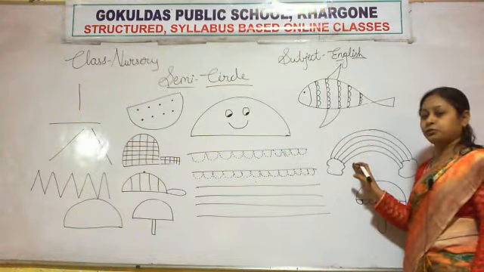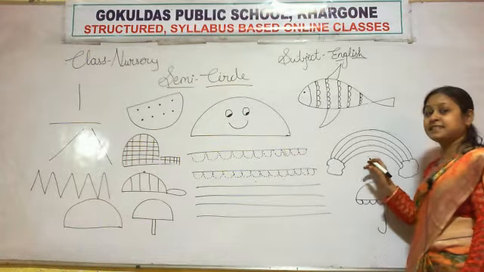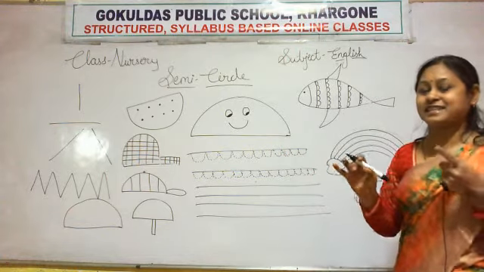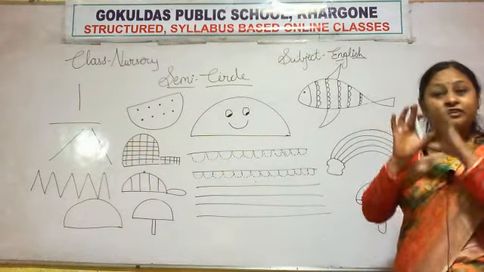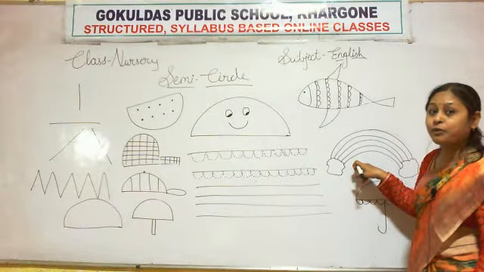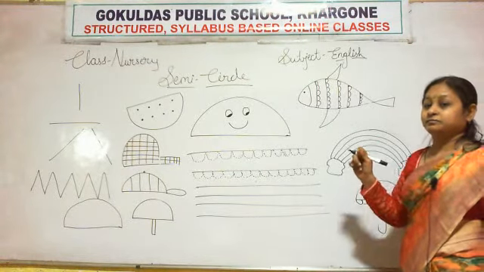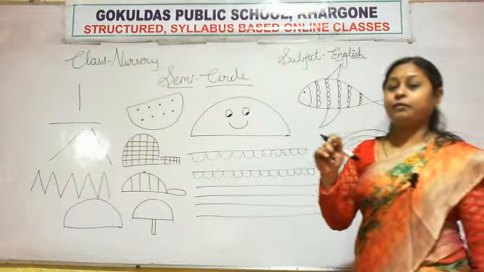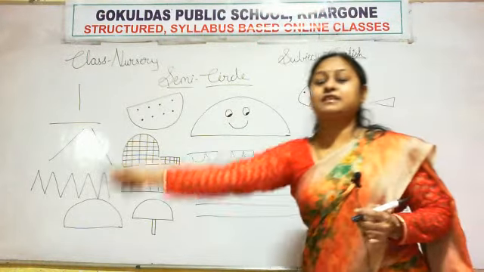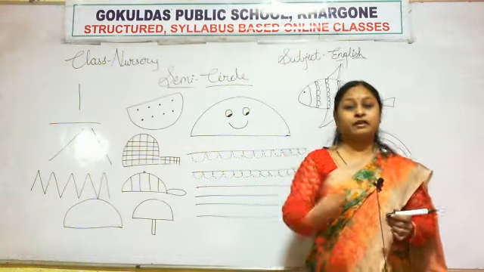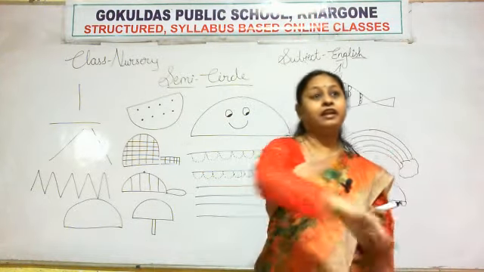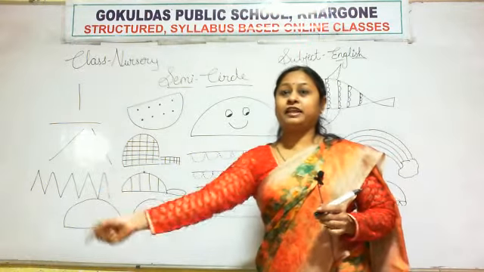Now next, look at this. What is this? We see it in the rainy season. Yes, what is this? Yes, it is a rainbow. In the rainy season, a rainbow comes. It comes in a semicircle shape, in a curve.